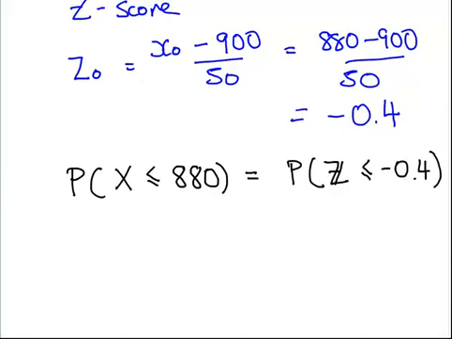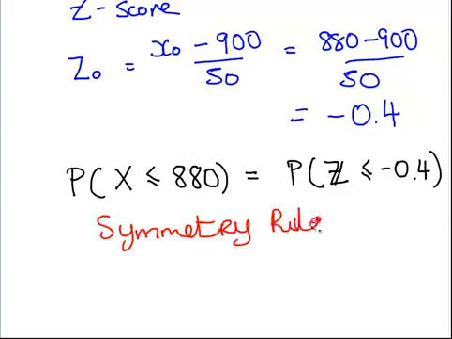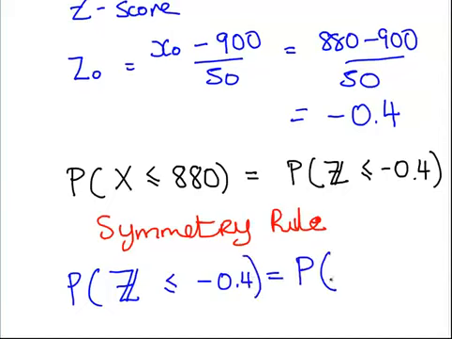Now we're going to use the symmetry rule, and I'll give a very quick version of it. We have the probability of z being less than or equal to minus 0.4. What we do is change the direction of the relational operator, and also change the sign of the z-score.